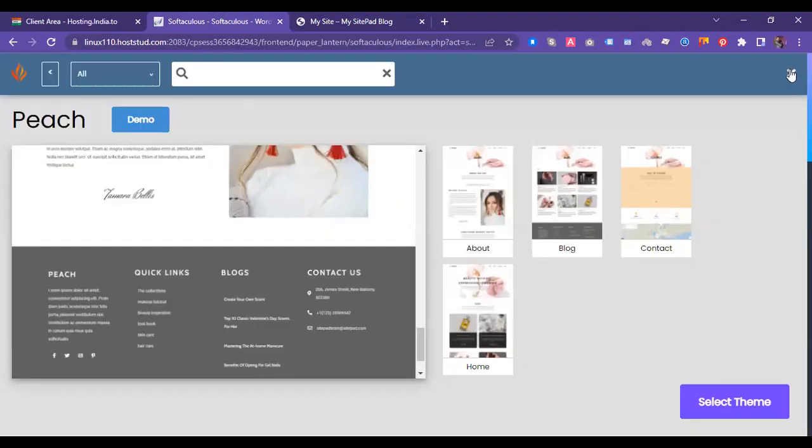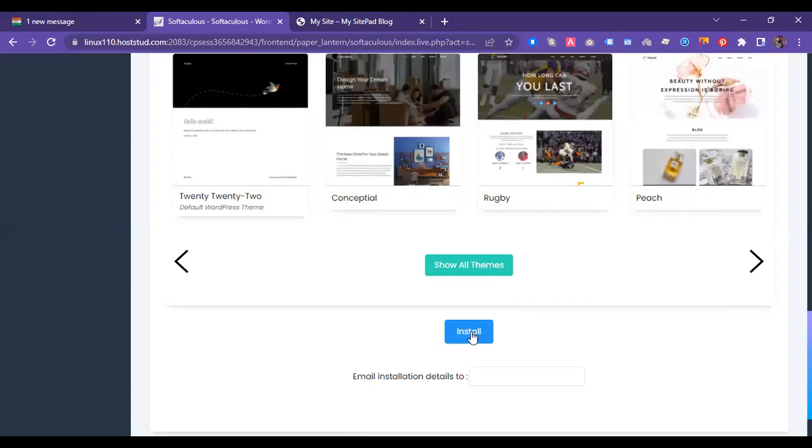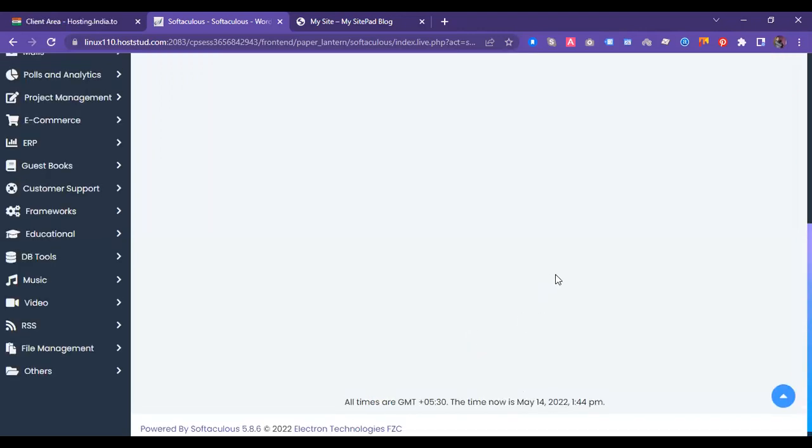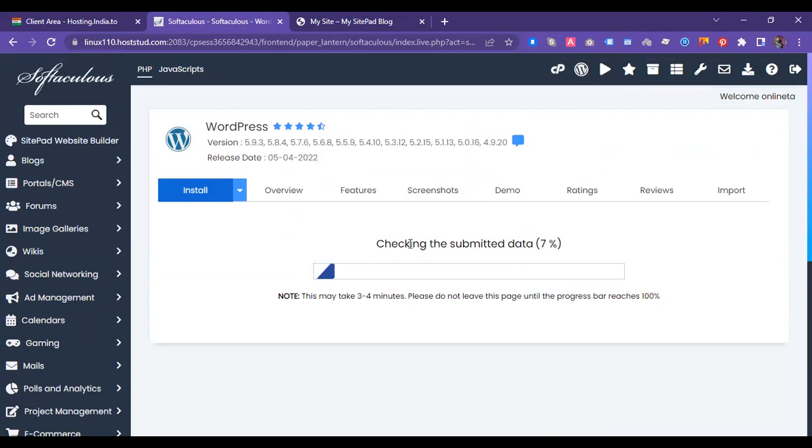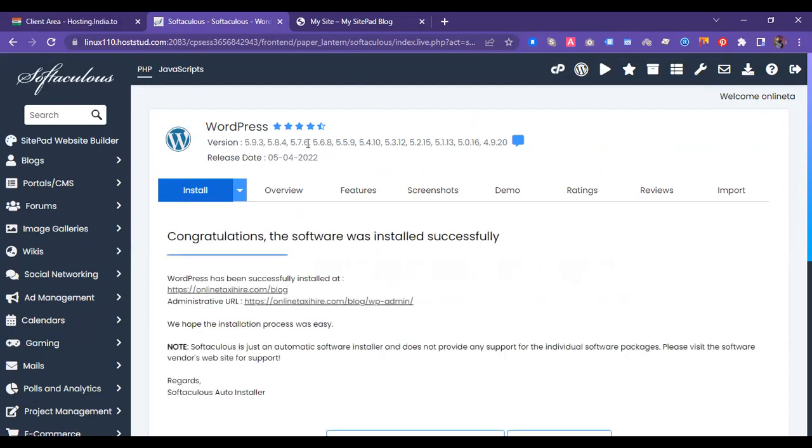So instead of wasting the time here, I'm just going to install. Now the installation process has started. You can see it is checking the submitted data. It is a very simple process, and the WordPress installation starts here. And yes, one of the important things is that when the system started, it was version 4.9.20, and every week or every month or maybe in two or three weeks they will update their version.